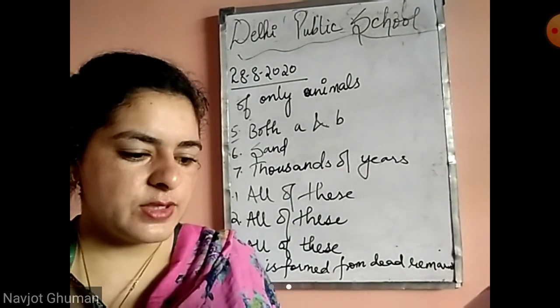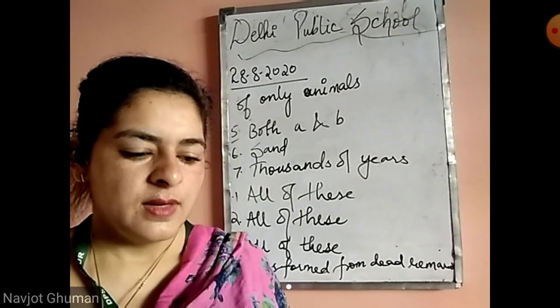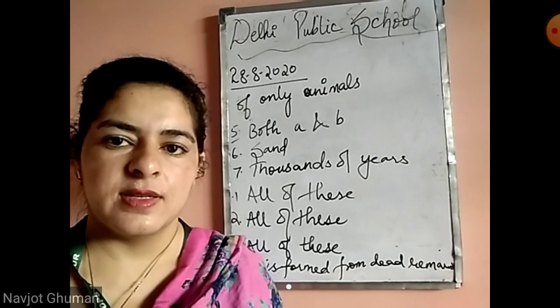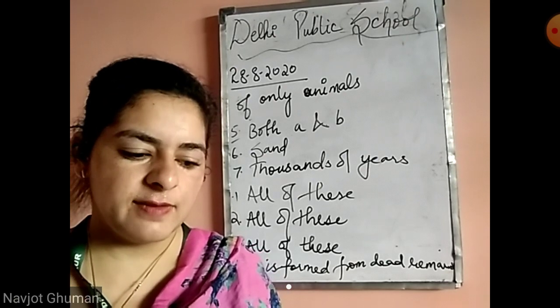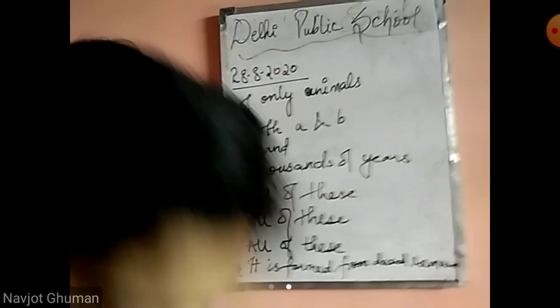Which of these animals do not live in soil? Beetles, snails, fish and ants. We know that all these live in soil except fish. Fish lives in water.